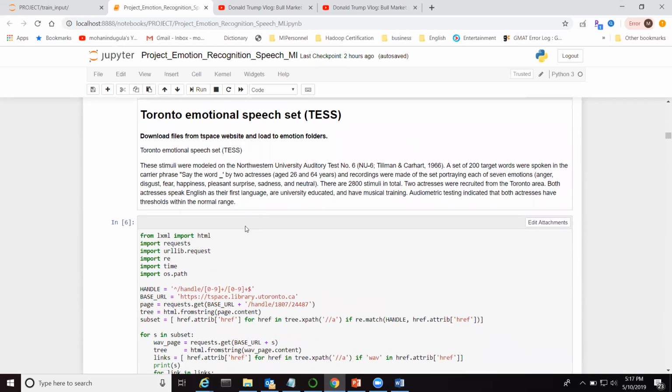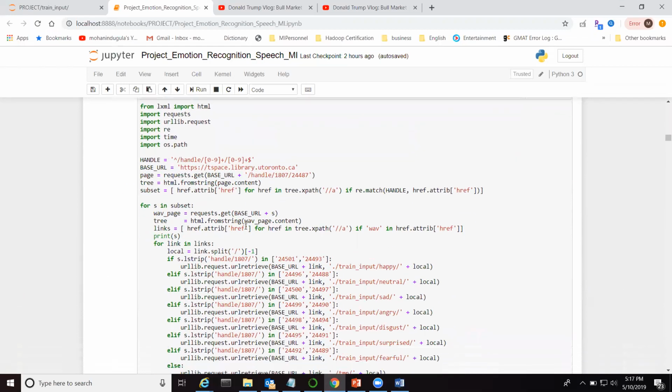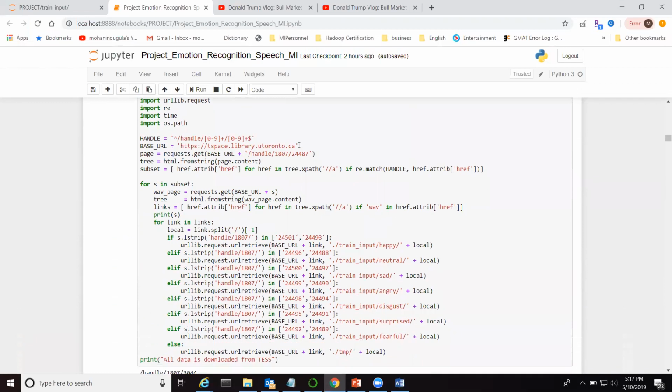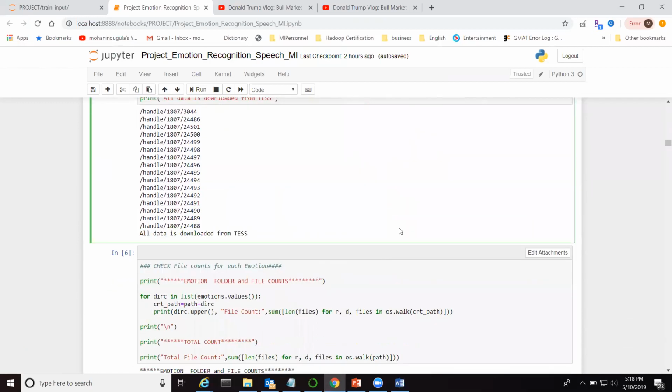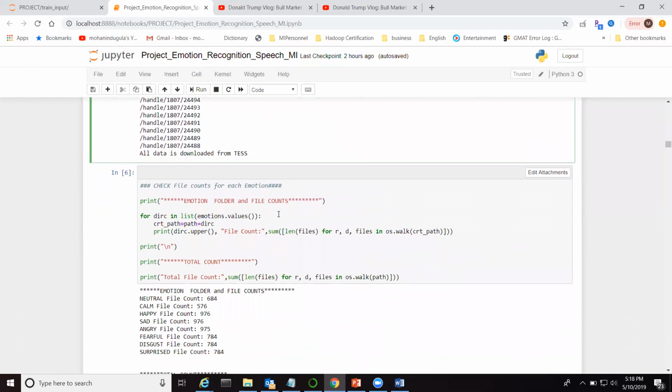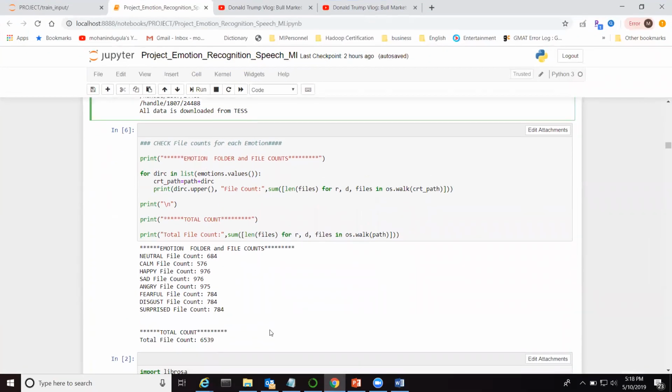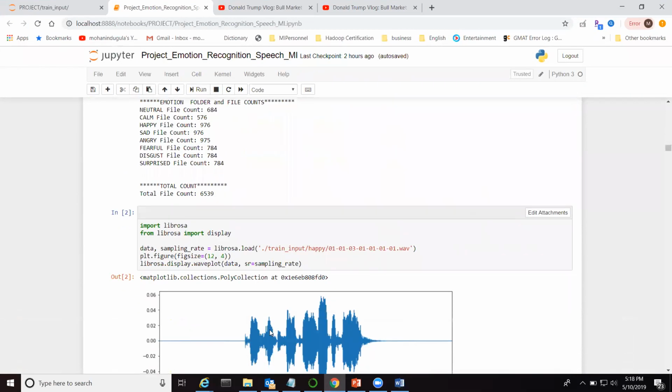The second dataset is TESS. From here, I have written this code which will connect to this website, download each file, and load it into the respective emotion folders. I identified these handles for each emotion type from the website. The download is completed. Again, I'm taking the count to see how many files. In total, 6,539 files I'm using for the model.